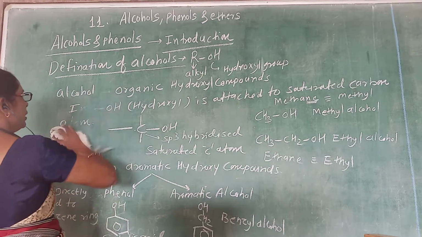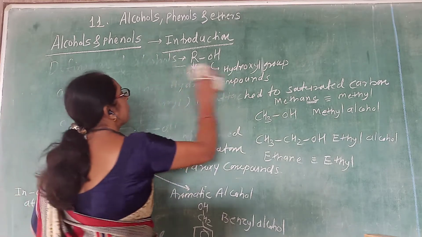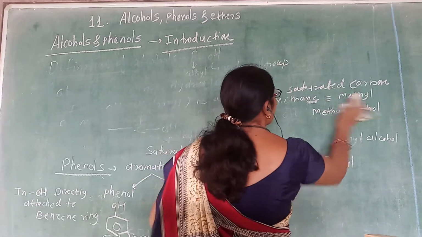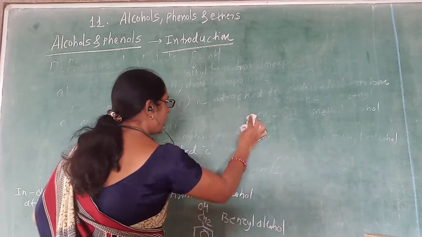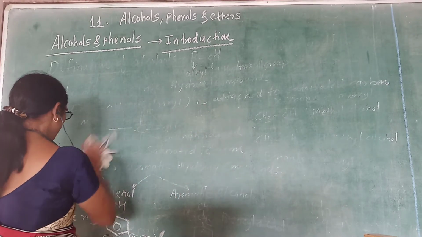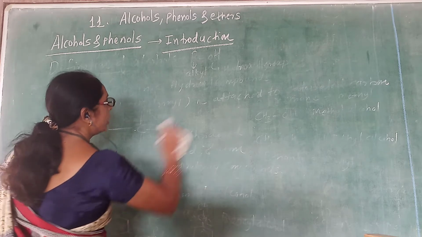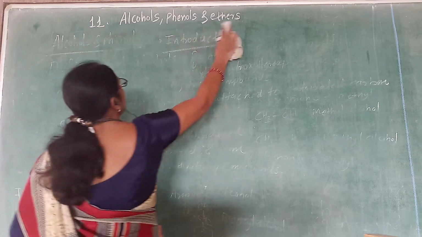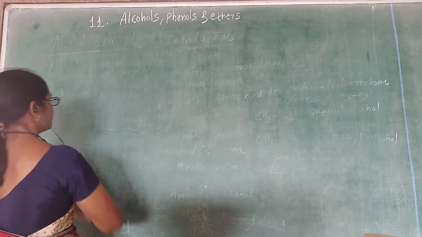Now consider the definition for ethers. So how are ethers defined? How are the ethers represented? Ethers are represented as ROR, where R may be the same or may be different. So let us define ethers. Remember, ethers are neutral compounds.